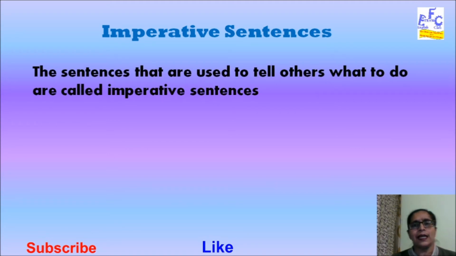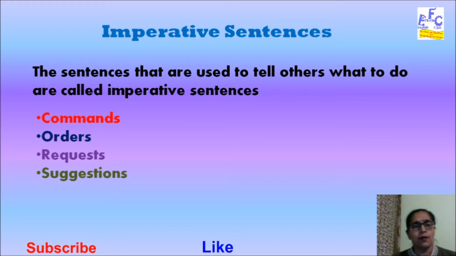Imperative sentences are the sentences that are used to tell others what to do, and they can be in the form of commands, orders, requests, suggestions, etc. For example, if I say go and get me a glass of water, it is a command or an order. If I say please let me do my homework, it is a request. If I say let's go and have a walk, it becomes a suggestion. So, let's explore how to convert these commands, orders, requests and suggestions from direct speech to indirect speech.